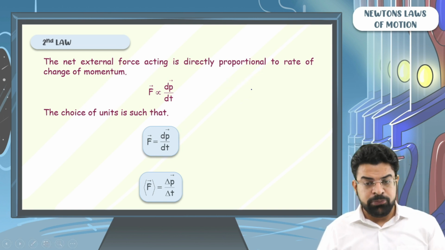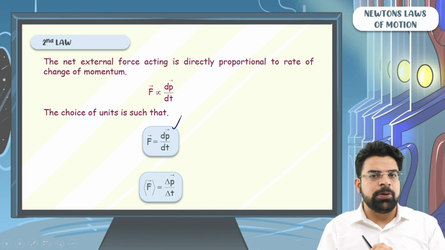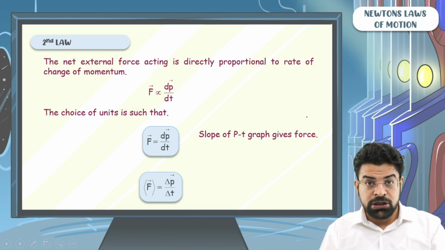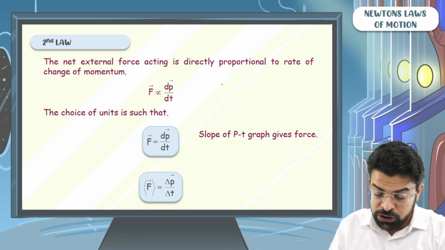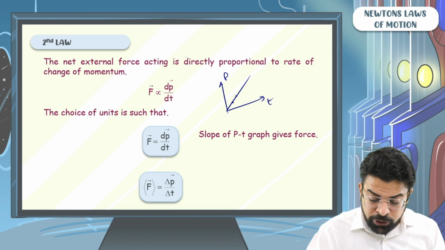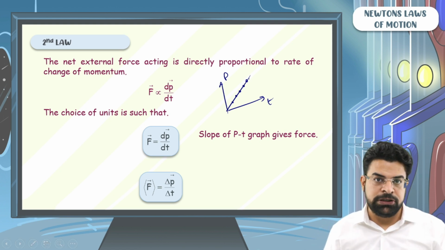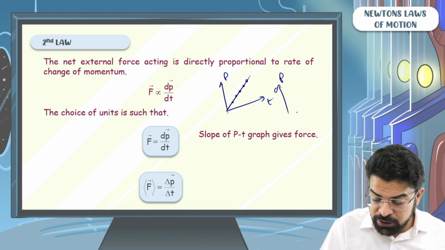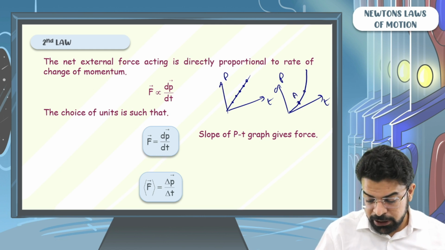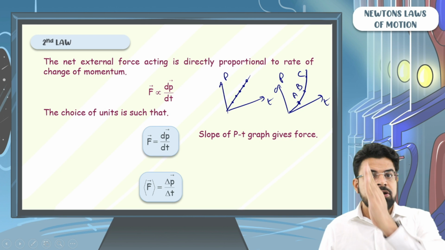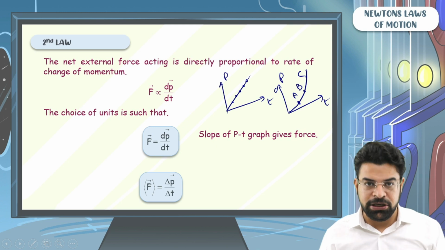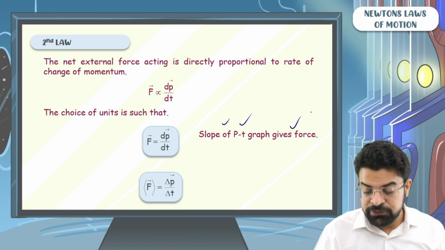On the same guideline, just by looking at this equation that F equals dp by dt, I can say again two things. First, the slope of the momentum-time graph gives force. So on the momentum-time graph, if you get a straight line, it means that at all points the slope is constant. It means that the force is constant. If on the momentum-time graph you get a growing curve, then going from A to B to C on this curve, the slope is increasing. So if this is the momentum-time graph, the force on the particle must be increasing. So the slope of the momentum-time graph gives the force.